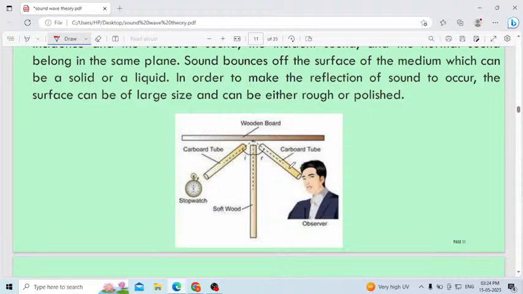Then keep one more hollow tube, and both will make an angle of incidence equal to the angle of reflection of sound. Keep it at the same angle.